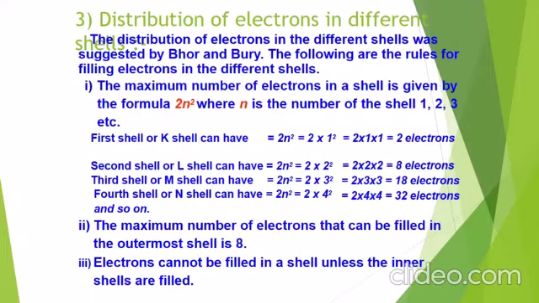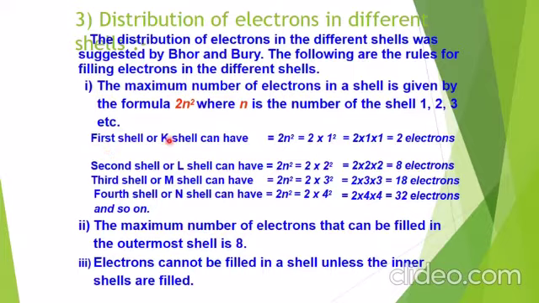Next is the Bohr and Bury rule, and it told about the distribution of electrons in different shells, suggested by him and his co-worker. The following are the rules for filling the electrons in different shells. First rule is the maximum number of electrons in a shell is given by the formula 2n square. This thing I also told you in the live class, and today also I am telling you. Here n is the number of the shell, that is 1, 2, 3, 4.